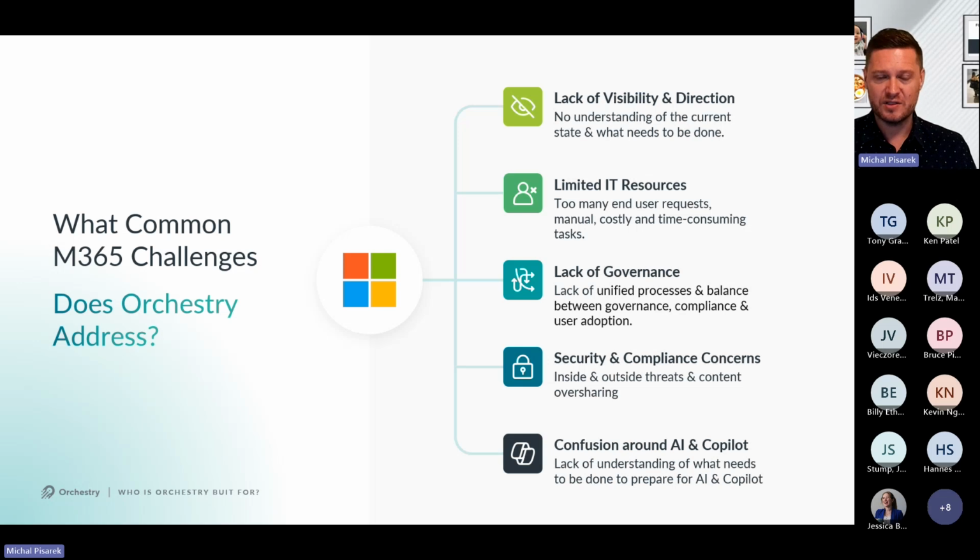Third thing is around lack of governance. So again, we're seeing a lot around this, particularly with Copilot readiness. I'm not sure if anyone on the call, I'm sure that you are, is working to get ready for Copilot. I really think that Copilot readiness is just a sexier way to talk about Microsoft 365 governance. It's like we've rebranded the set of activities that we're doing because it's trendy now, because everything that is AI is trendy.